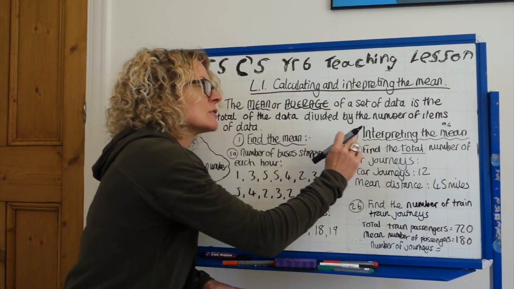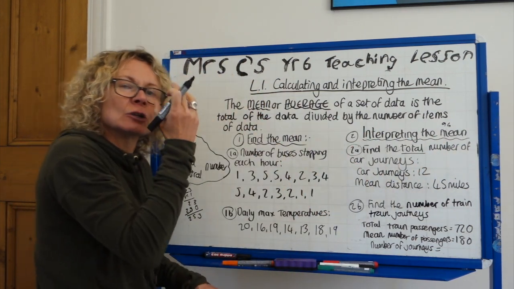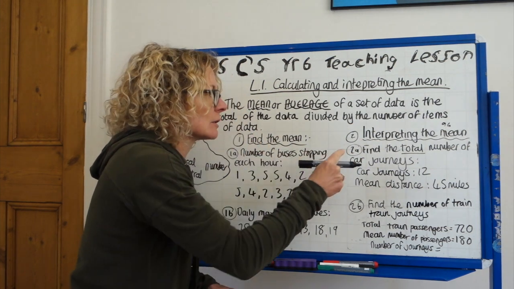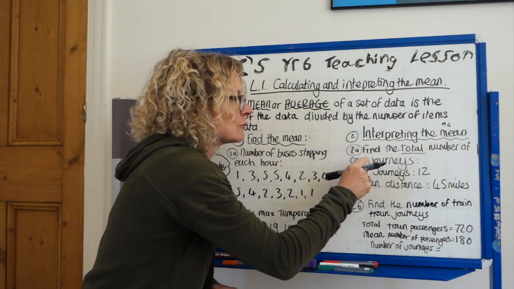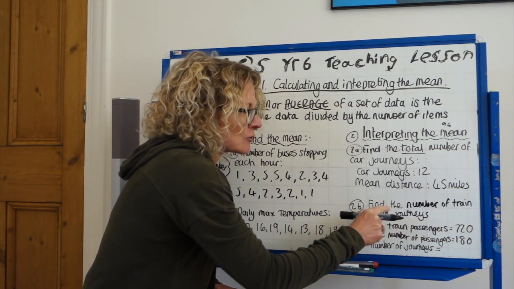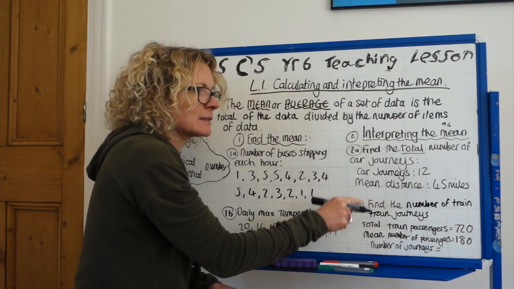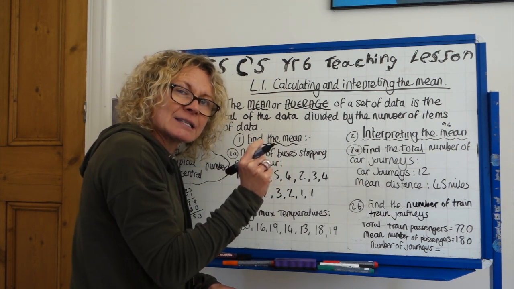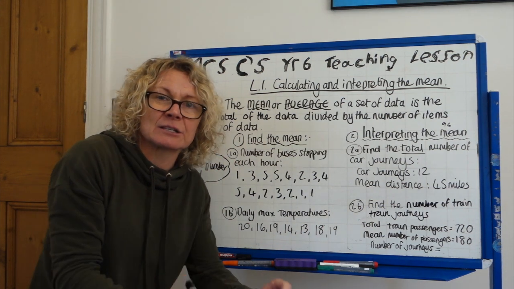Then you go on to interpreting the mean, okay? So you look at what you know and you do what the question's asking you to do. Here you've got to find the total number of journeys, and here, again, you've got to find the total number of journeys, but you know different things for each question. Slightly more tricky, but I think you'll be able to do it. I will be back with the answers tomorrow.